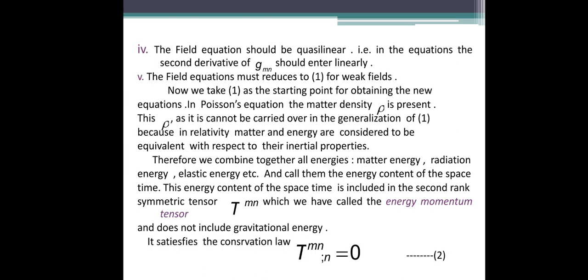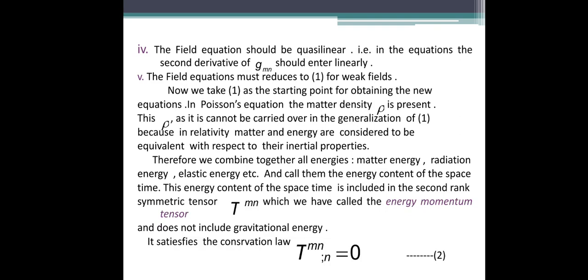This energy content of the space-time is included in the second rank symmetric tensor T_mn. We denote this by the tensor T with upper suffix mn or T with lower suffix mn, which we call the energy momentum tensor. We use this instead of rho, and it does not include gravitational energy; we are not taking the gravitational energy.